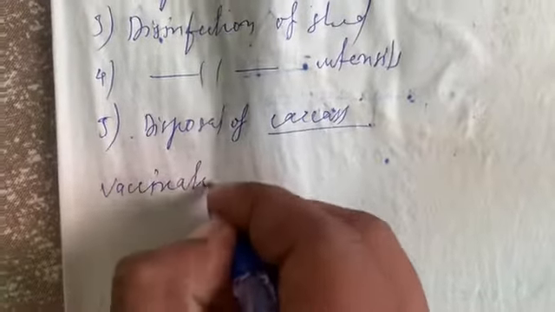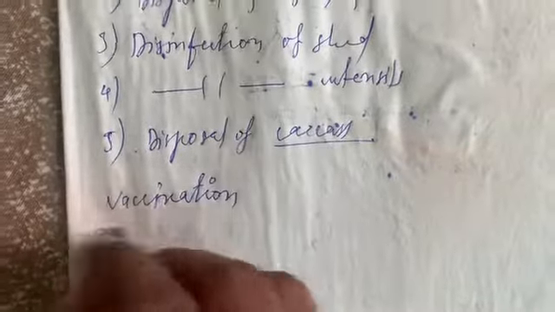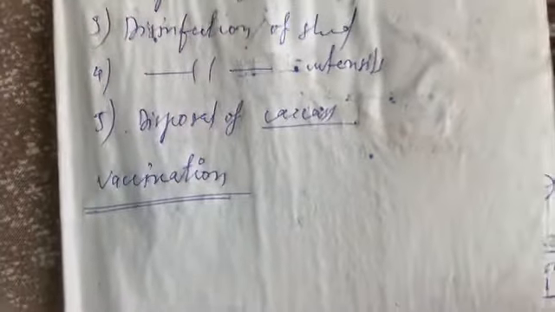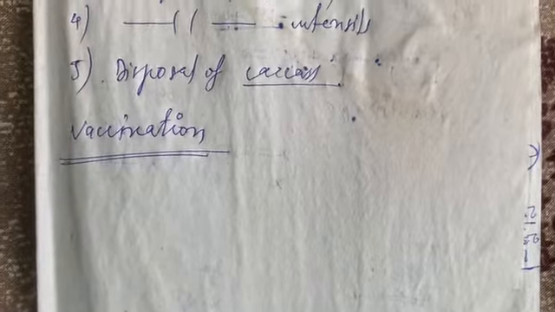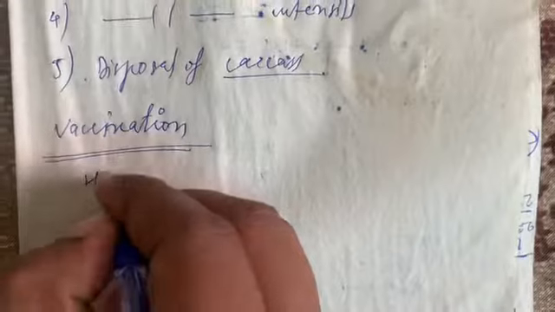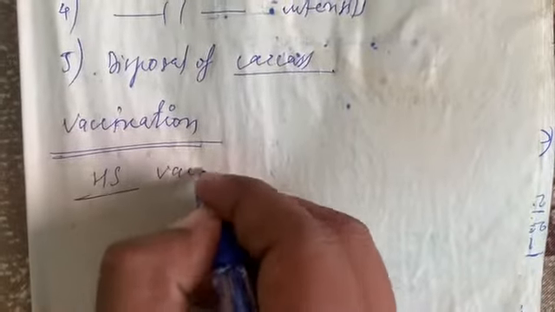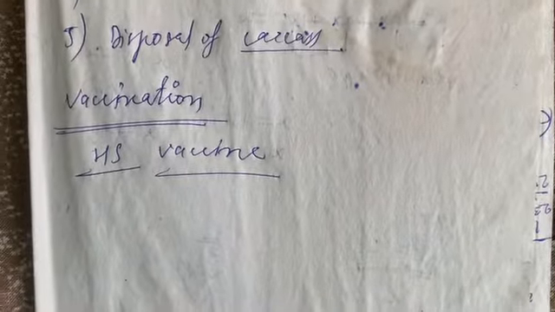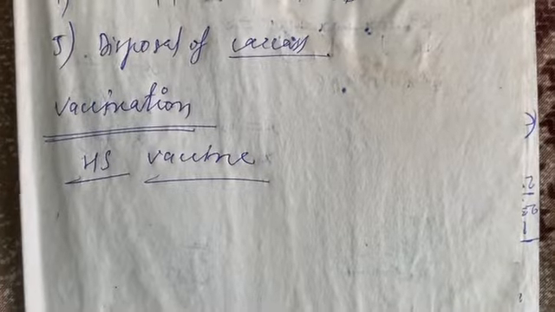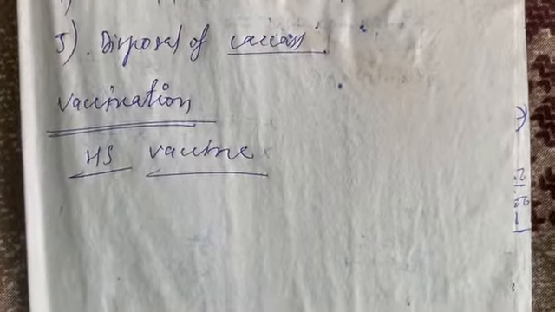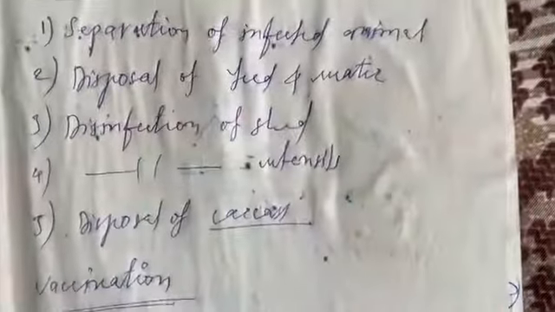It means that prevention is better than cure, and for this purpose vaccination program or vaccination schedule should be carried out in herd. Okay, and HS vaccine is available, and this vaccine should be given to all the animals, and it should be given once a year before the rainy season. Okay, so this is all about the control measure.